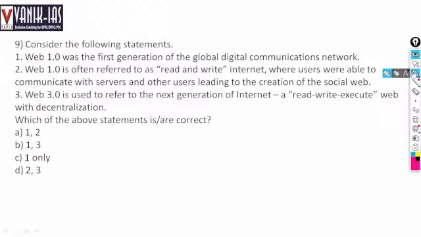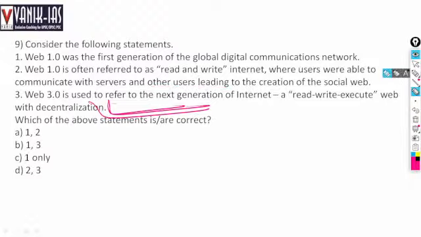Web 2.0 is referred to as the read and write internet, where users are able to communicate with the servers and other users, leading to the creation of the social web. Now Web 3.0 refers to the next generation of internet for read, write and execute web with decentralization. Are these three statements right?